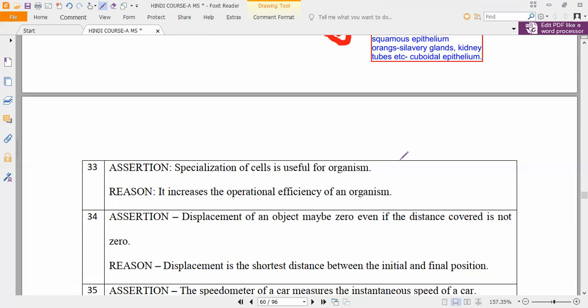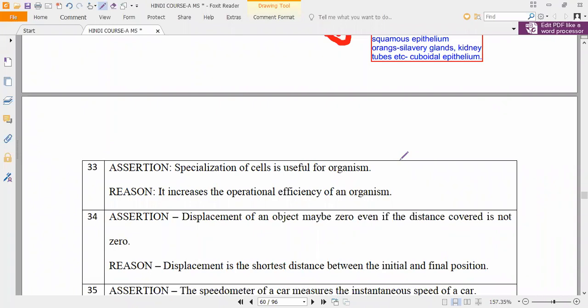So what is the correct answer, Pradosh? Specialization of cells is useful for the organism because it increases the operational efficiency of the organism.